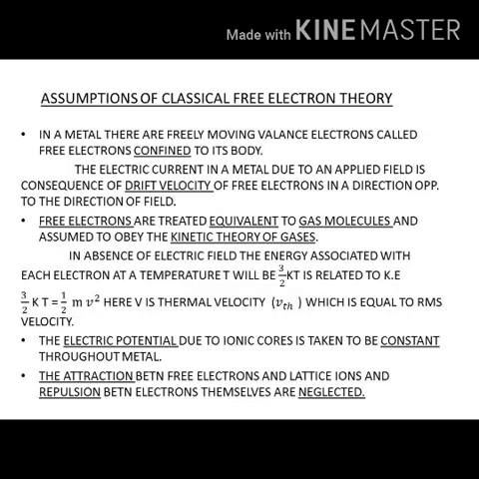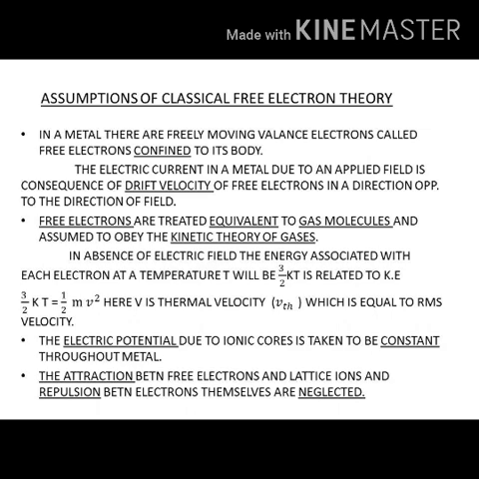First, in a metal there are freely moving valence electrons, called free electrons, confined to its body. That means they don't belong to any particular atom; instead, they belong to the whole body. The electric current in a metal due to an applied field is the consequence of drift velocity, in a direction opposite to the direction of the field.